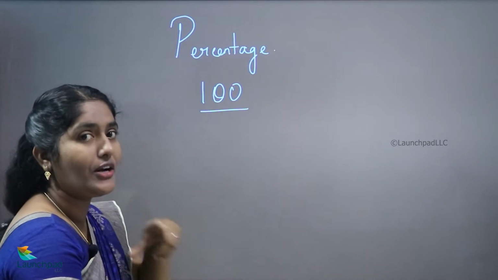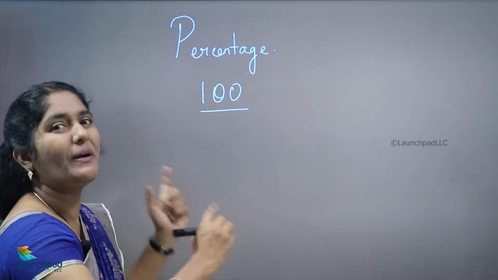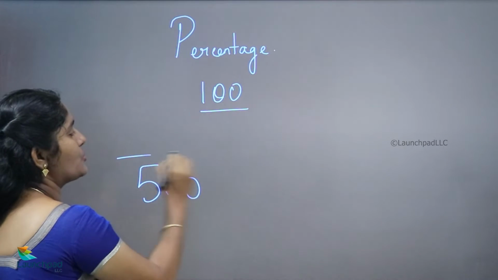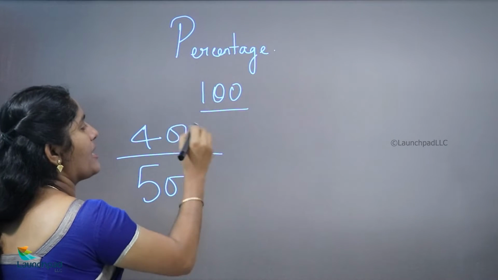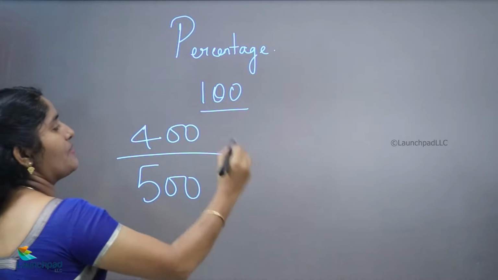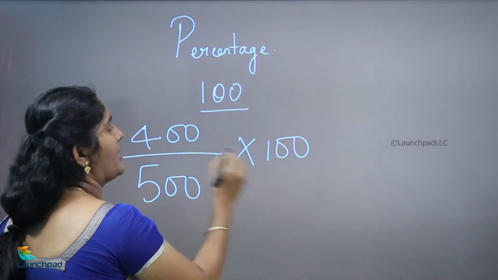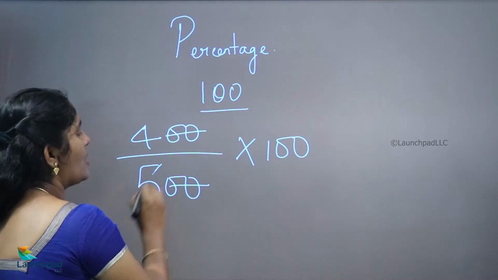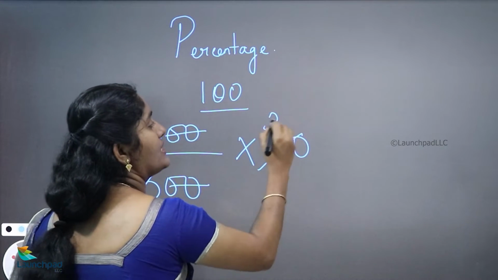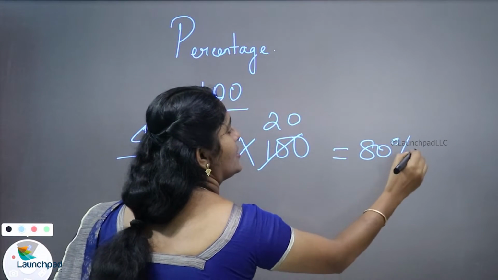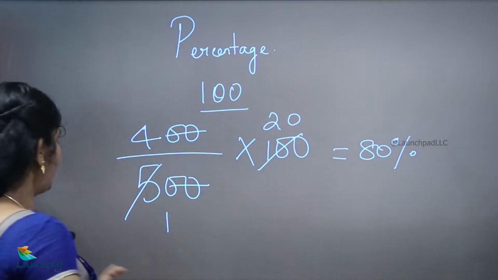We want to convert one particular value into percentage. For example, out of 500 a student secures 400 marks, and this mark is to be converted into percentage. We want to multiply with 100, so the zeros will be cancelled. 1 5 is 5, 2 5s are 10, so your answer is 80%. Okay.